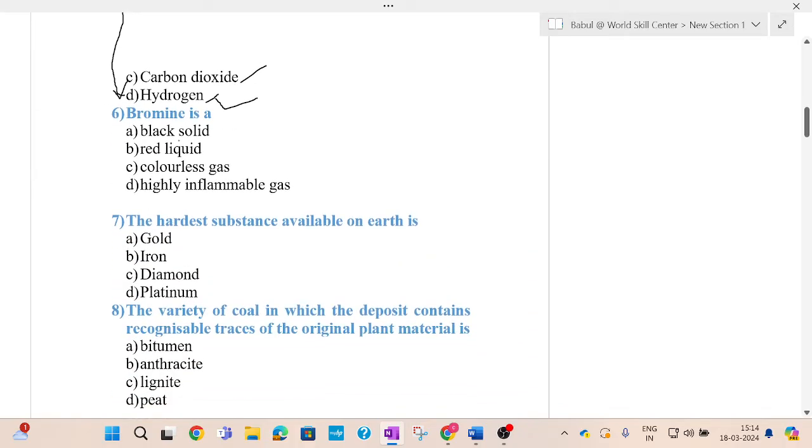Bromine is a gas? Bromine generally, options are black solid, red liquid, colorless gas, highly inflammable gas. Bromine is generally a red liquid. So among the four options, option B, that is red liquid, is the right answer.